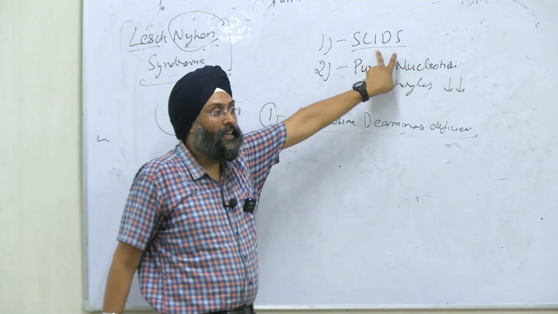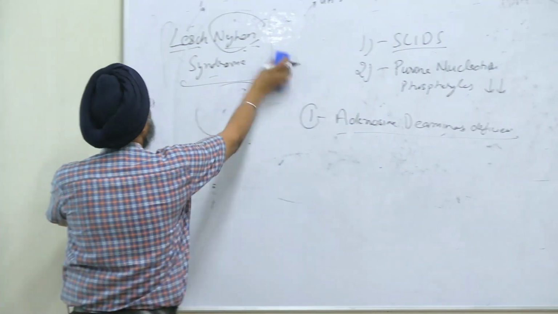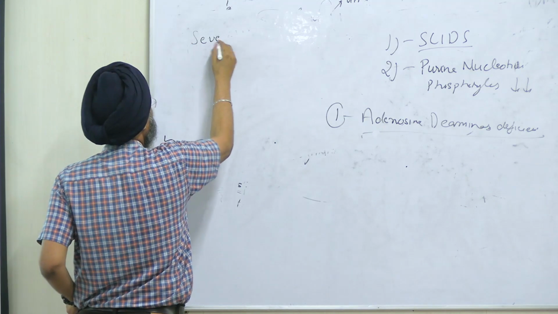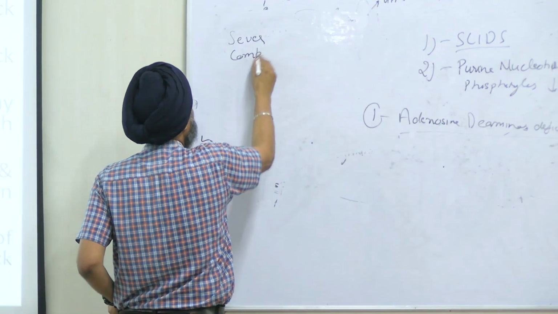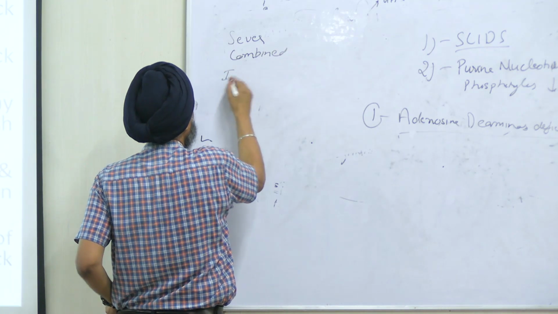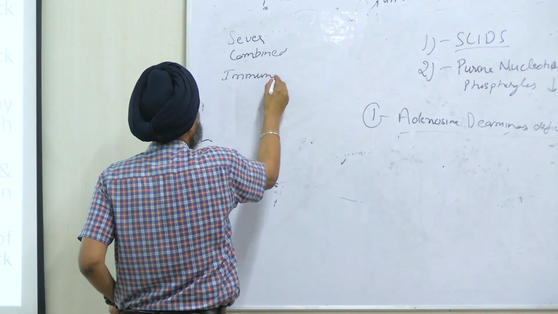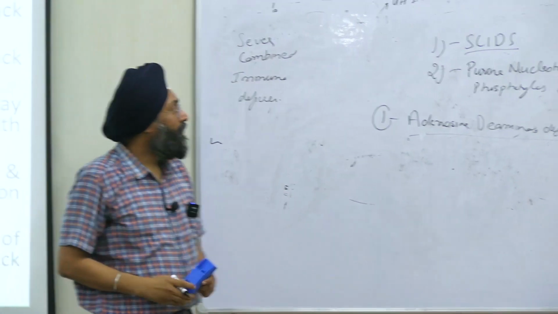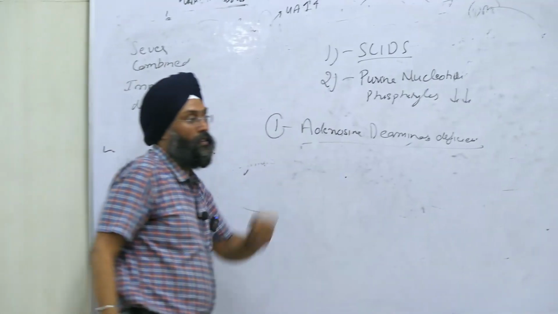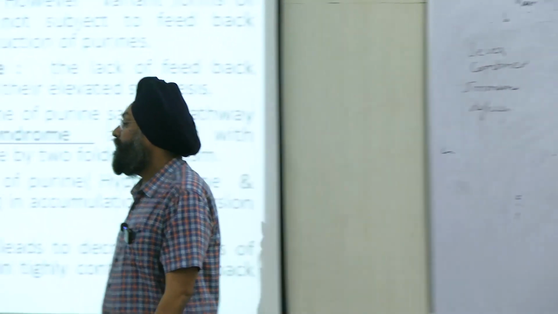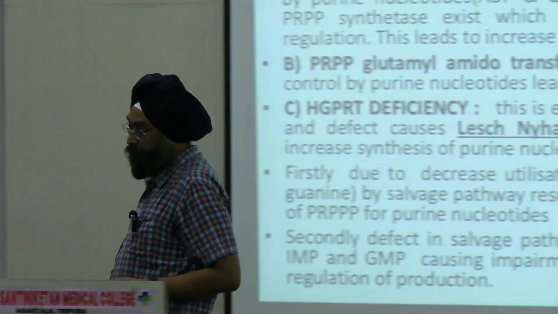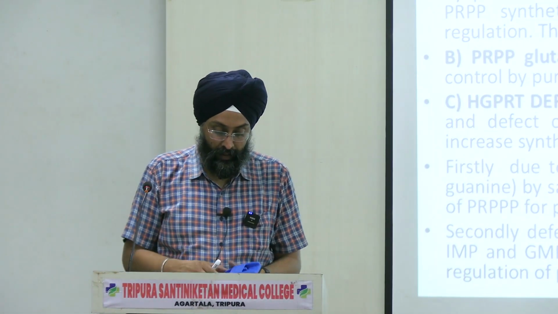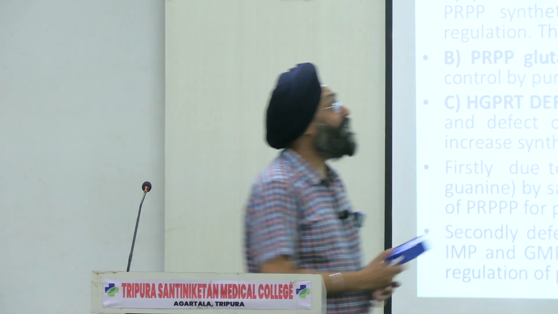So the first disorder is SCIDS. SCID is severe combined immunodeficiency. Right? So what will happen in the absence of these enzymes? We had discussed purine metabolism, right? Any guesses? Tell me, what will happen when we have ADA deficiency?